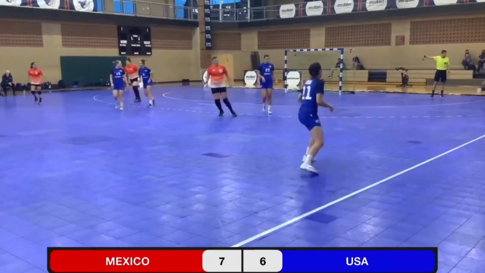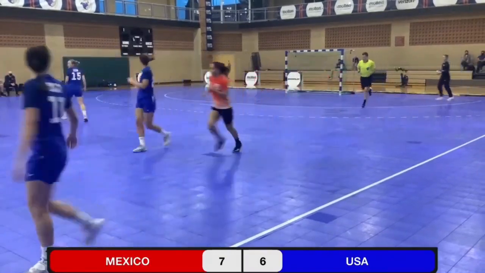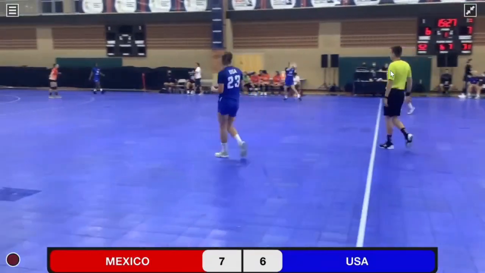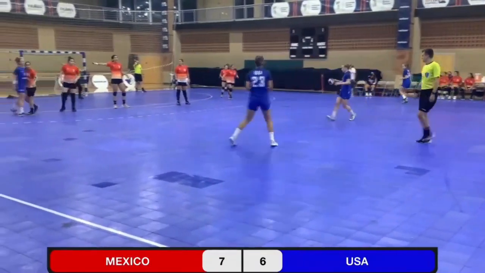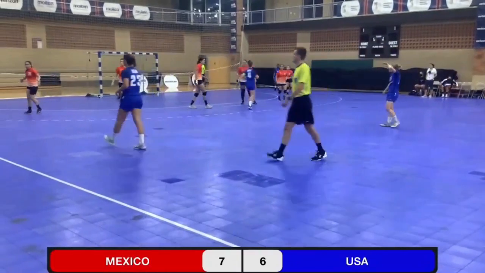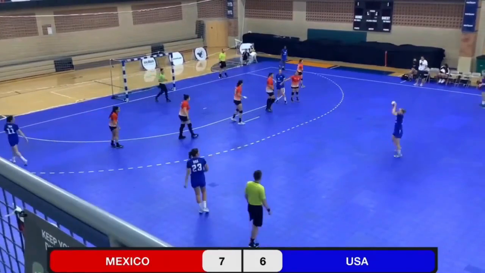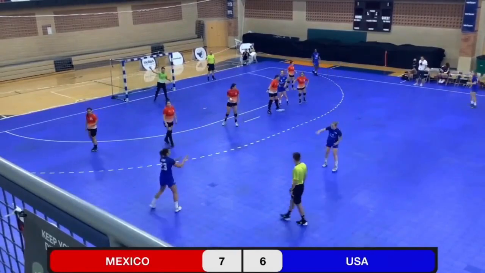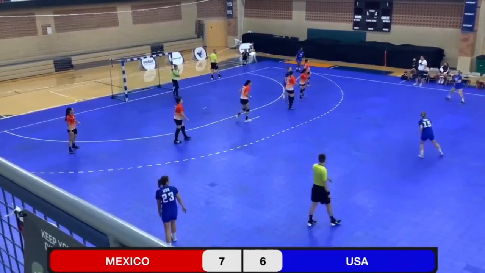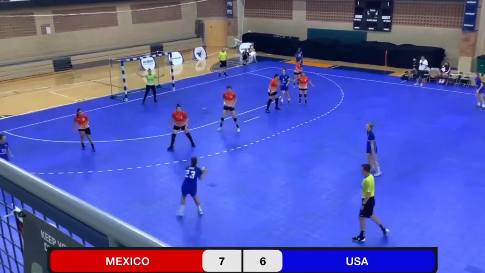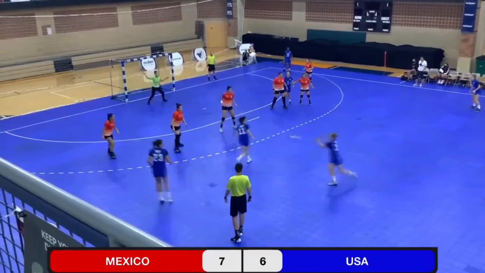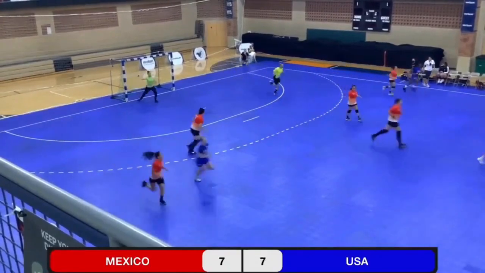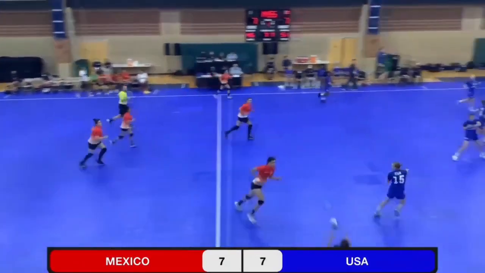And a nice save by Sophie Fassold. U.S. now with a chance to tie the score back up at 7. Leading the attack at center back is, believe it or not, a 16-year-old Emma Reedy, just 16 years old. She plays her club handball in Norway, and she is the daughter of former USA player Jason Reedy of California. And on cue, she scores a goal to tie the score up at 7 apiece.